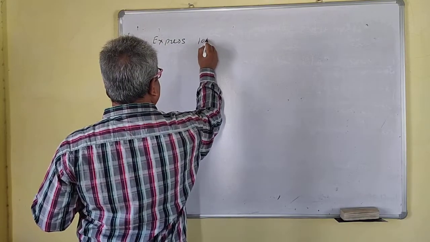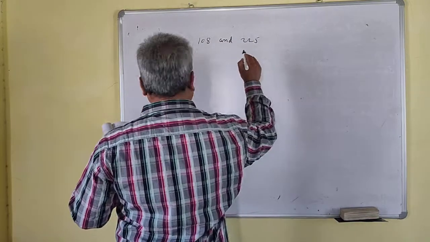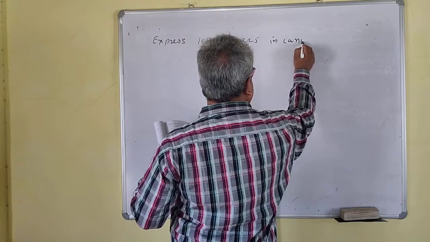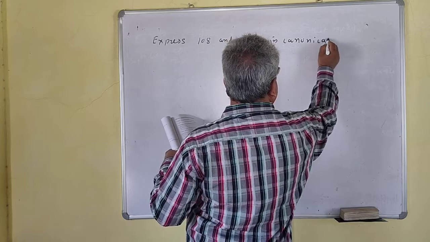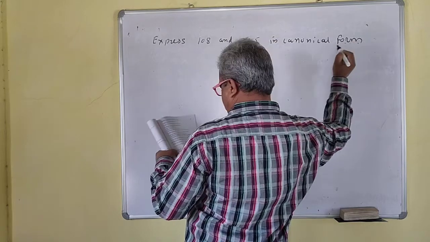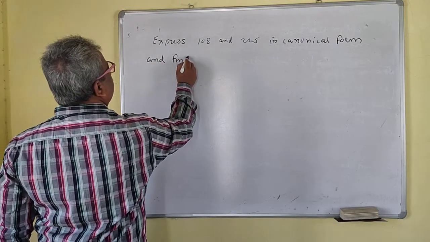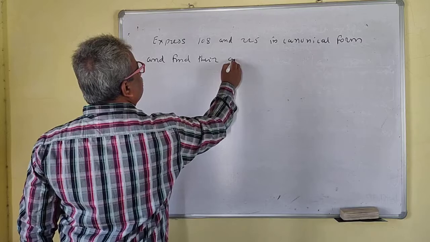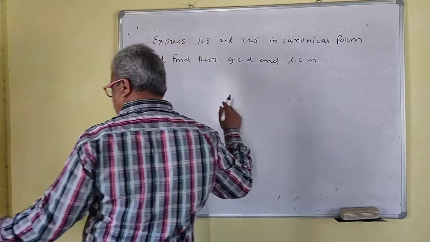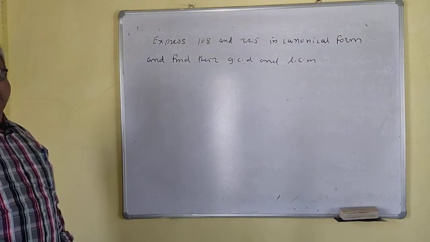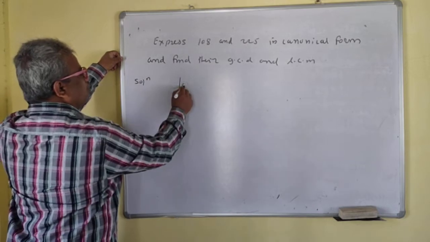Express 108 and 225 in canonical form, and find their GCD and LCM. With the help of the canonical form, you have to find the GCD and LCM. Solution. So what we'll do? We'll take 108 here.